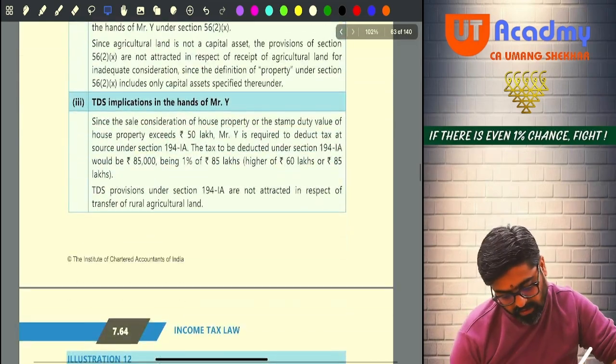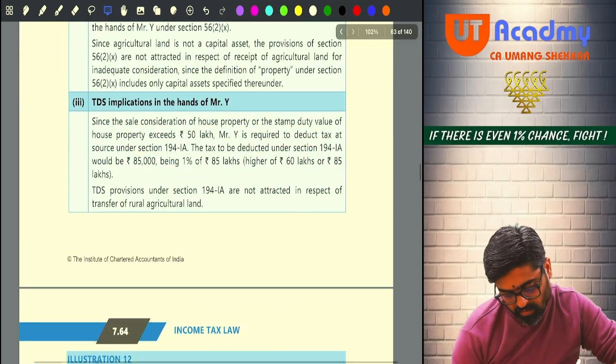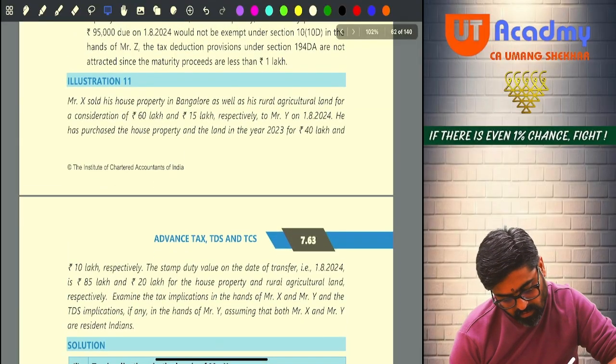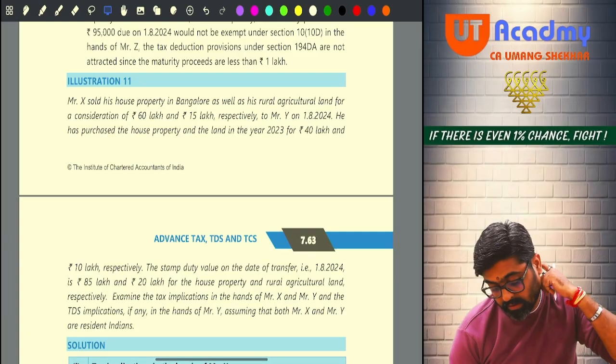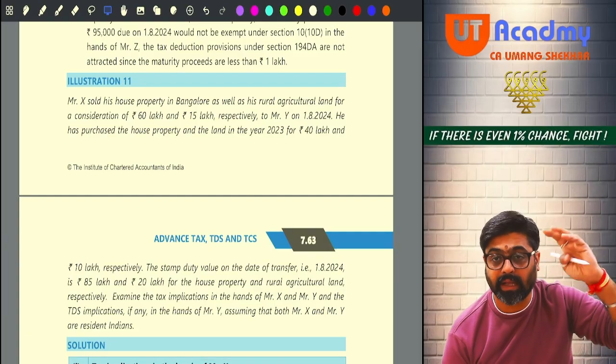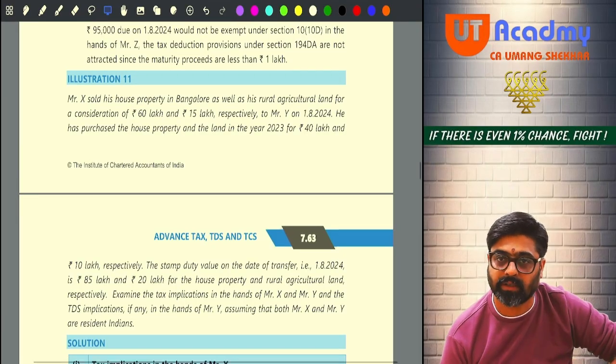First of all, please check here. The value is how much? Wait. Okay, this is not about TDS. This question talks about the tax treatment. First, let me read the entire question, then I am going to discuss.